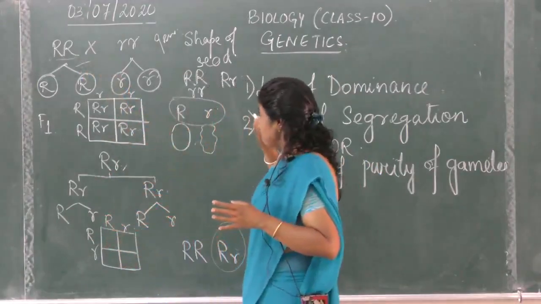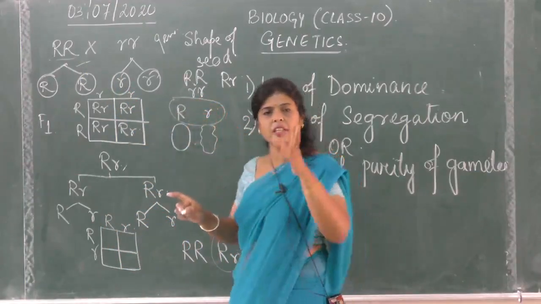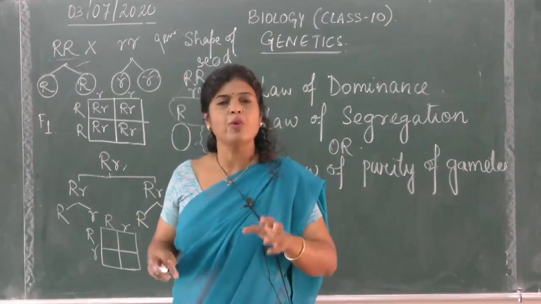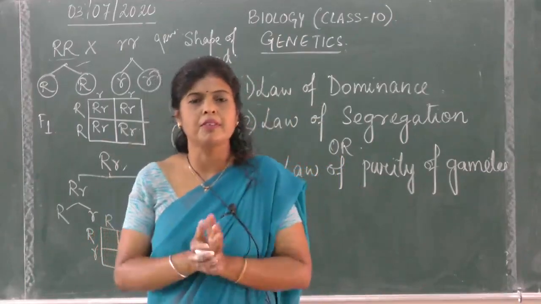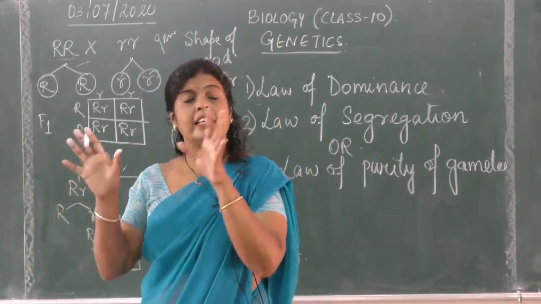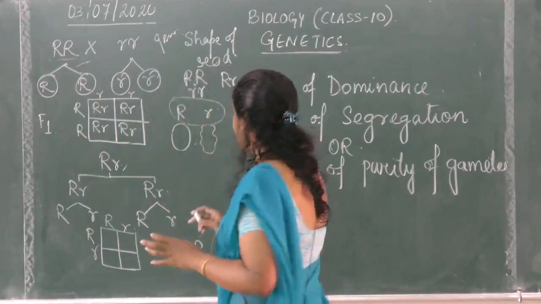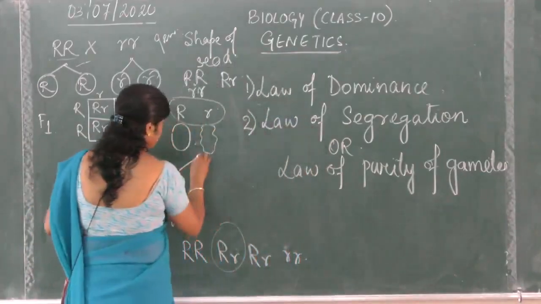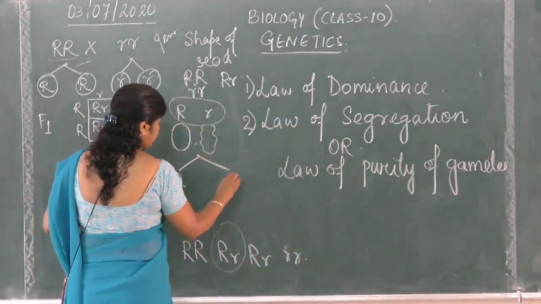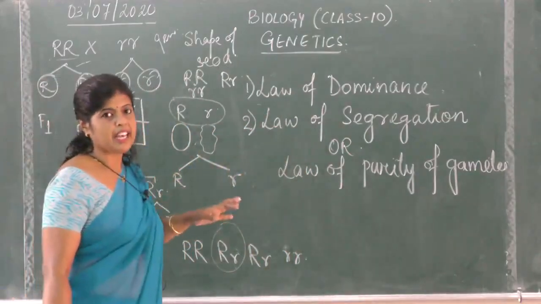But they never blend with each other. They do not contaminate each other. They have their own individuality. The members of the allelic pair have their own individuality, and they do not contaminate each other. They just remain in pair. But they segregate, and they segregate during gamete formation. So that is why it is called the law of segregation.